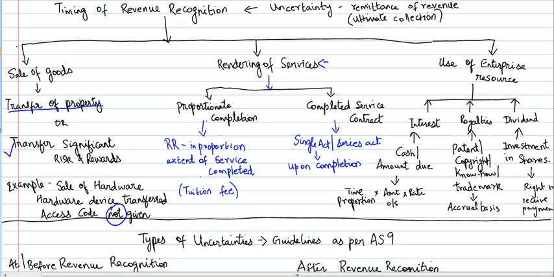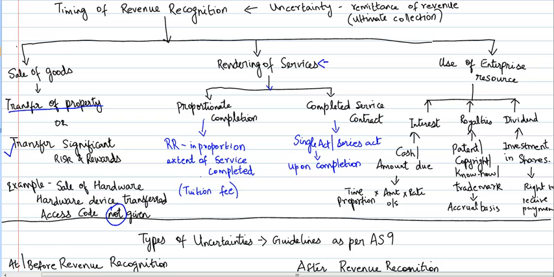For example, tuition fee. There may be cases when home tutoring services are being rendered for school children. So tuition fee could be paid for the entire year, but the services are being rendered across the 12 months or across the 9 months. So in such cases, the revenue is to be apportioned across these 9 or 12 months, whatever the period over which the service is being rendered.